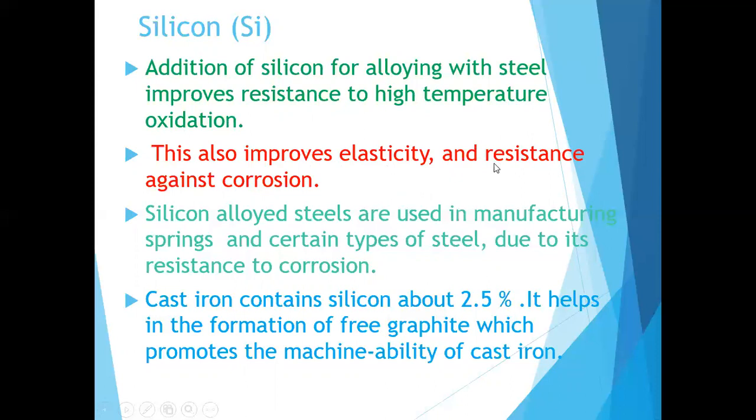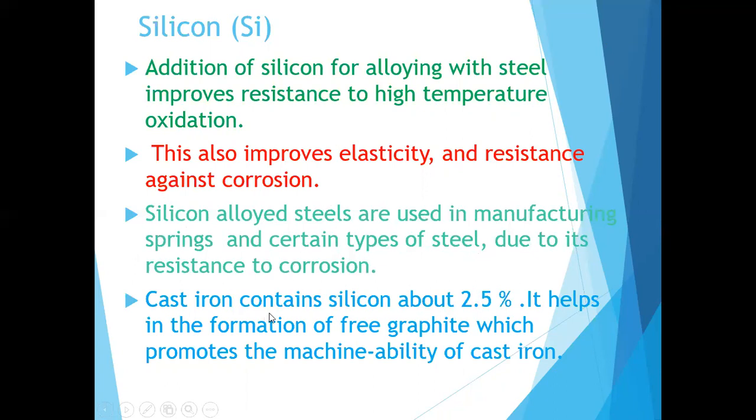Okay, for every ferrous alloy you can see this point, resistance against corrosion. Now it also improves elasticity, which is an important point. So when you're adding silicon to the steel, what will happen? It will improve the elasticity. Okay, silicon alloyed steels are used in manufacturing springs and certain types of steel, due to their resistance to corrosion.